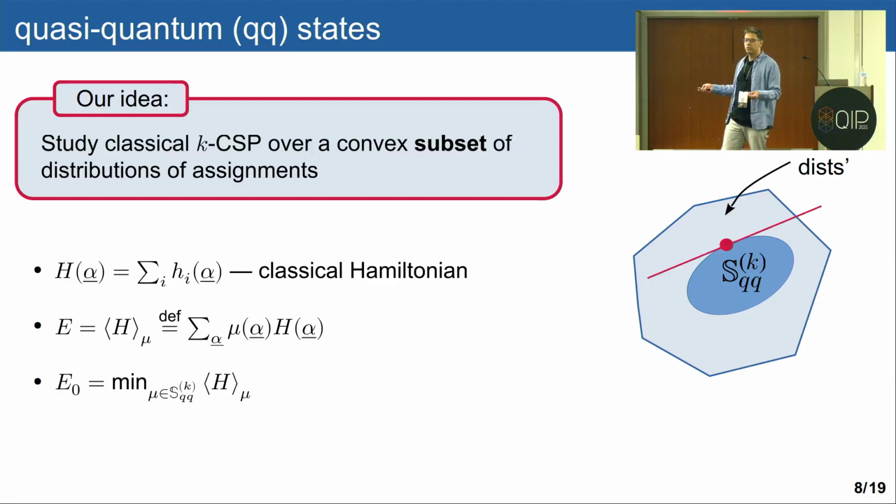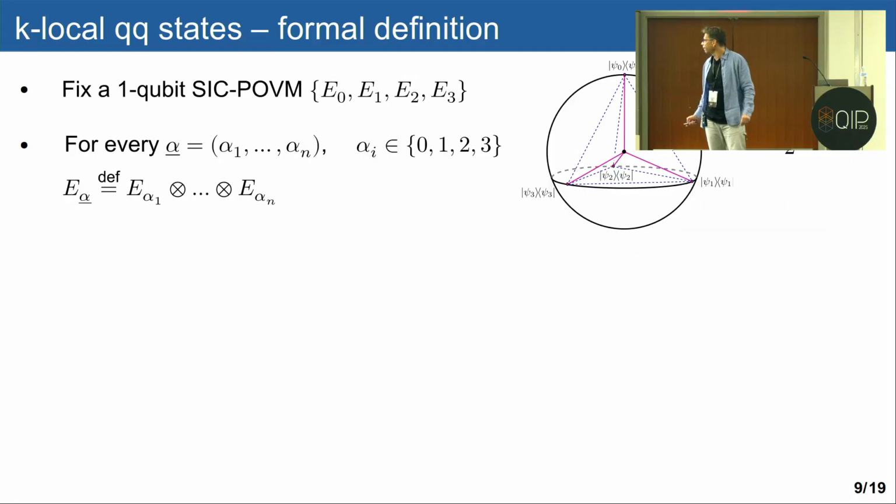But I would like to stress that it is extremely important that we're dealing with a subset of all distributions and not taking all distributions, because otherwise, if we had taken all distributions, the ground state, which is an extreme point of this convex set, would have been on the edge of this polytope, which is, again, a pure, sharp distribution of a particular assignment. So we would be back in the simple tensor product state. So it is crucial that instead of looking at all distributions, we look at a convex subset of these distributions. And the question is, okay, how do we define this subset?